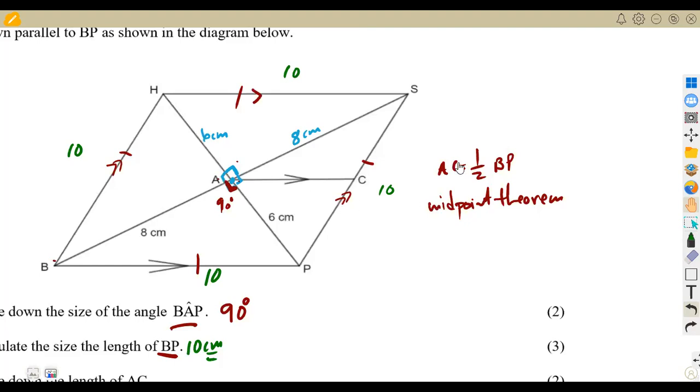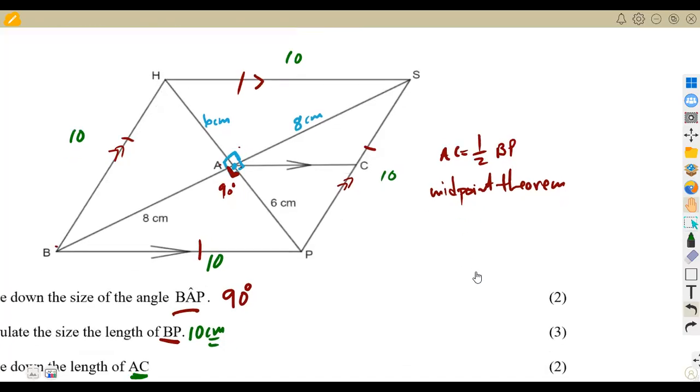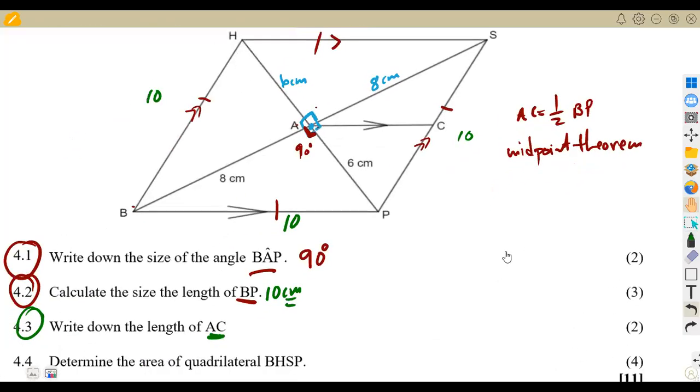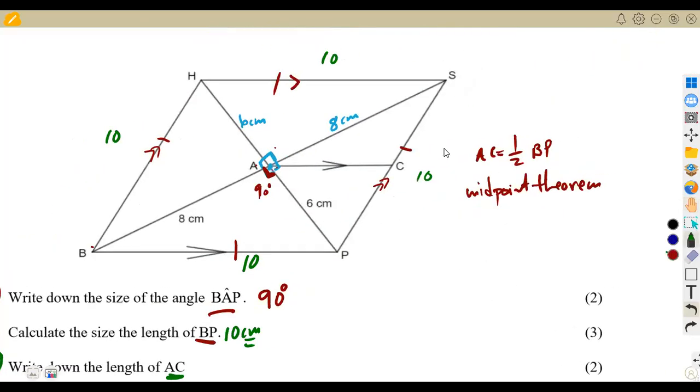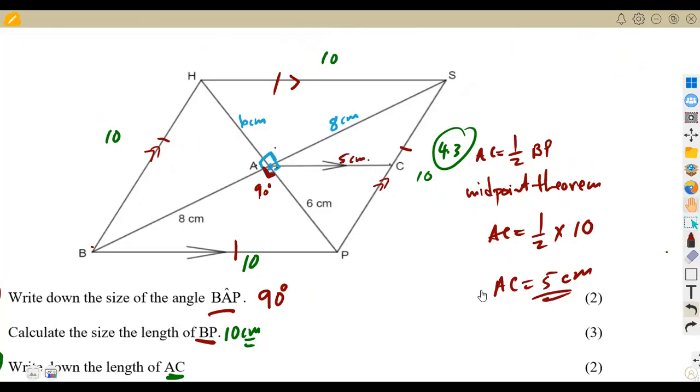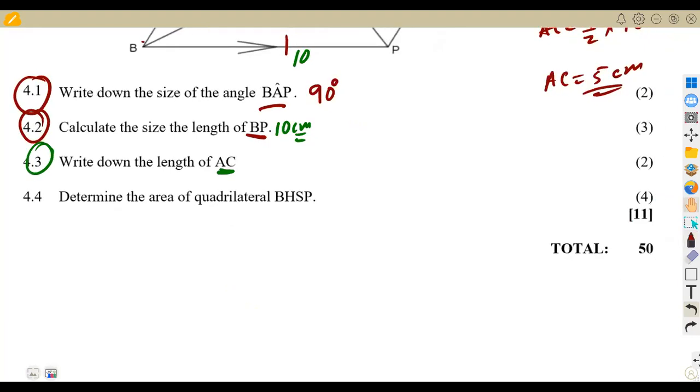I talked about AC. I said AC is half of BP from the midpoint theorem that we had. So, question 4.3: AC is going to be half of BP. We calculated BP from our last calculation. BP was 10. So half of 10, half times 10, is 5. So it's going to be 5 centimeters. From A to C here is going to be 5 centimeters. All right, so this is what you're supposed to have.